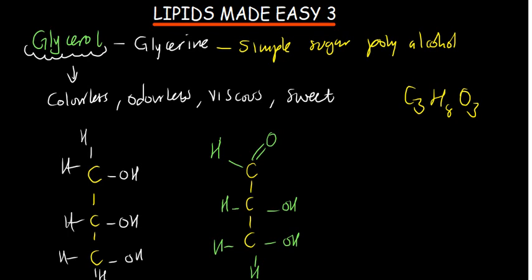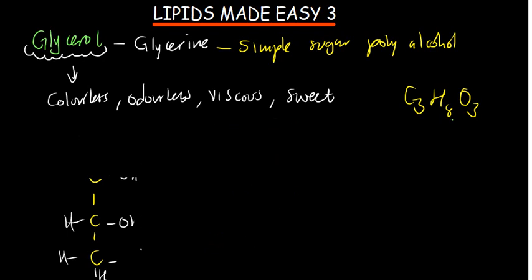So this is the difference between glyceraldehyde and glycerol. What is the difference? The difference is just you having an aldehyde functional group. That is what makes it glyceraldehyde. One has got 6 hydrogens, the other one has got 8 hydrogens. Hope it is clear.